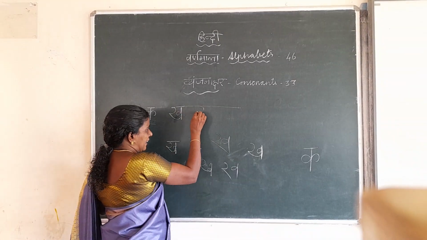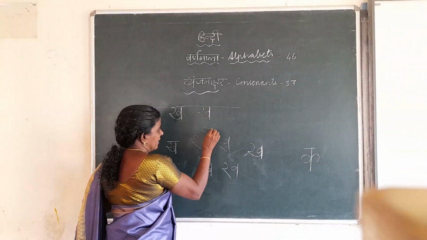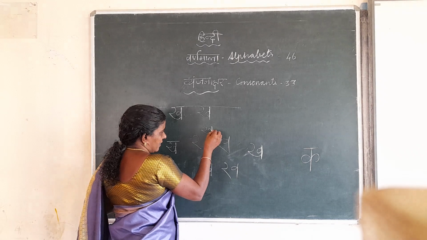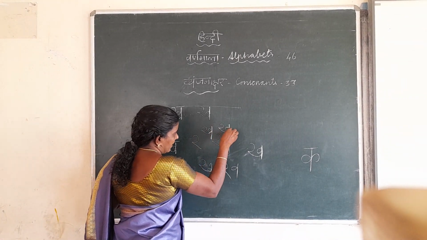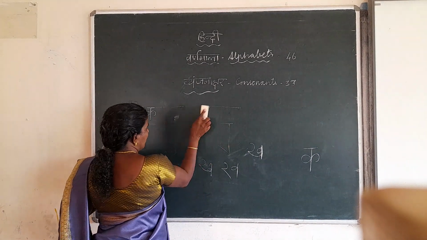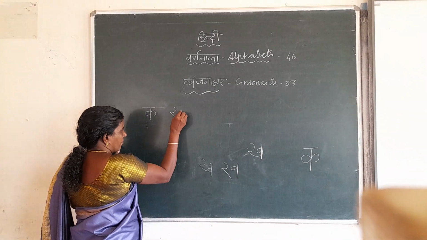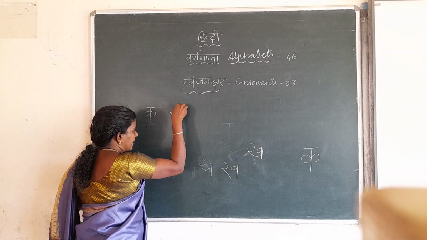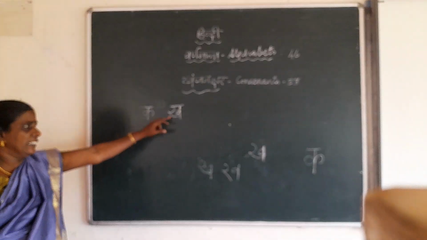So you can write like this also. It will be coming like this, touching here. Each book will be different. Actually, you have to write like this. You should not take the hand. Okay, ka.